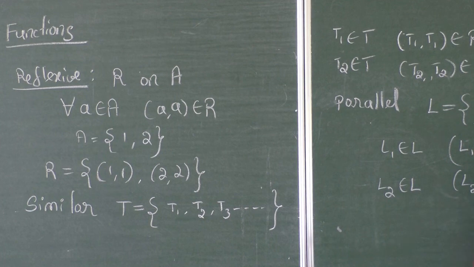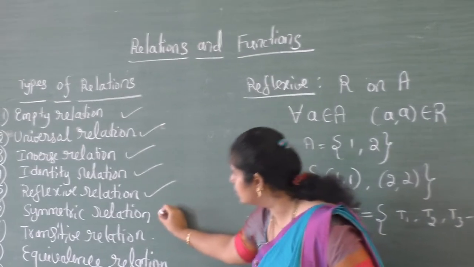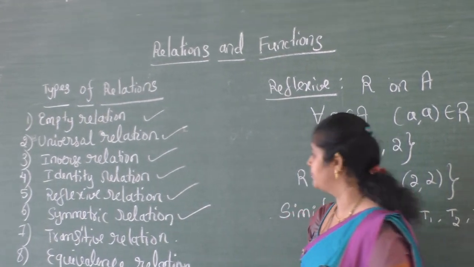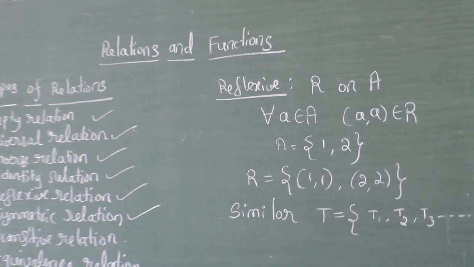Now let us see another type of relation. Reflexive relation is over; now we shall see the symmetric relation.